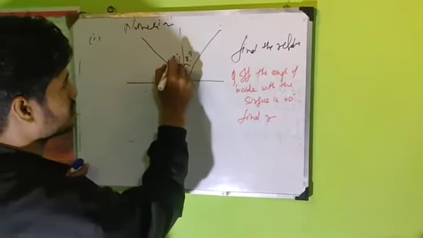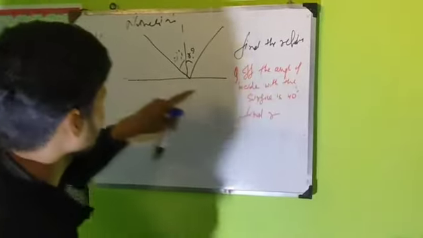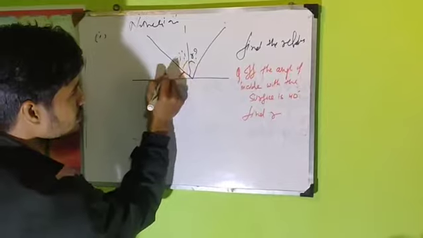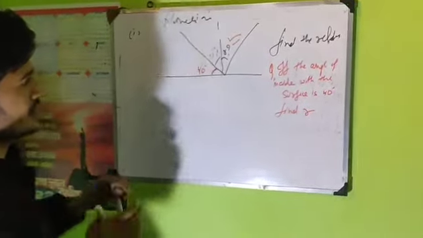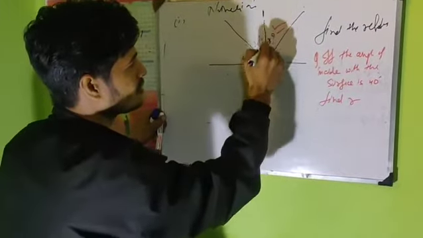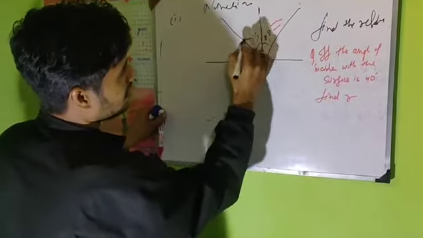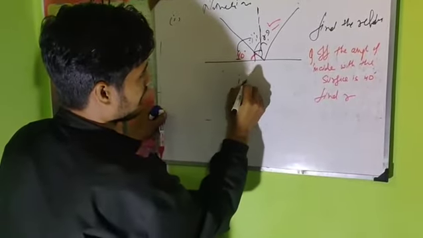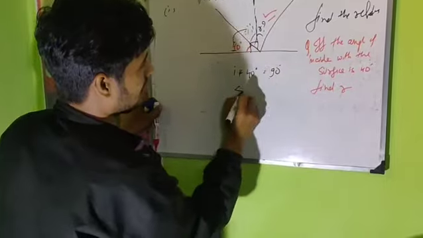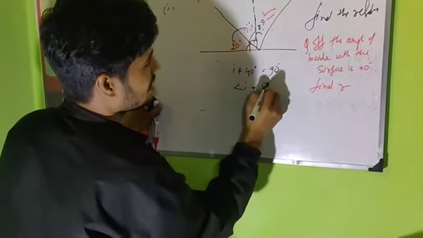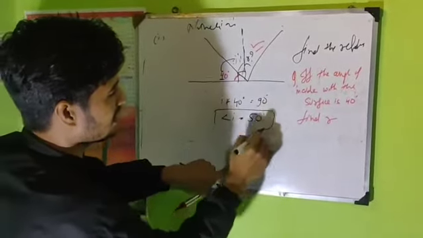The angle with the surface is given, and this is R. You know the normal to the point makes 90 degrees. So angle I plus 40 equals 90 degrees, meaning angle I equals 50 degrees. 90 minus 40 is 50 degrees.